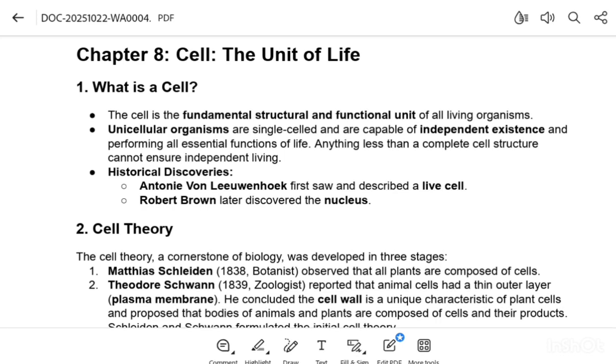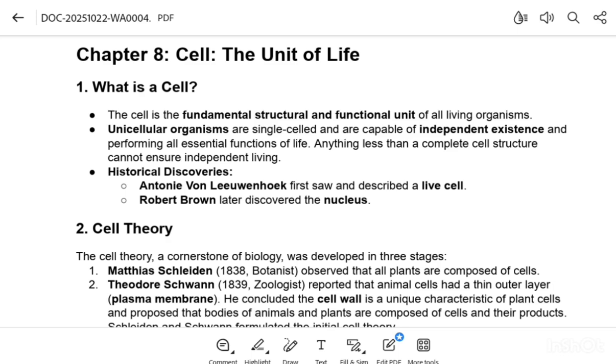The second point is that unicellular organisms are single celled and are capable of independent existence and performing all the essential functions of life. Anything less than a complete cell structure cannot ensure independent living.